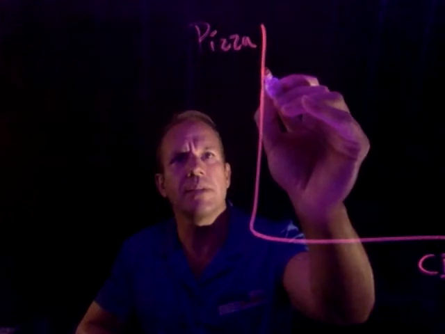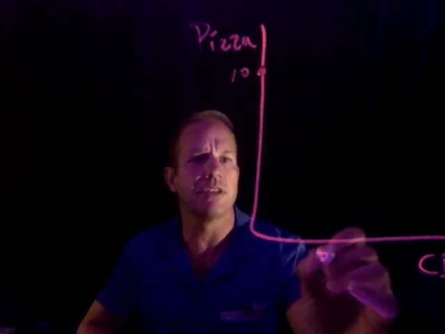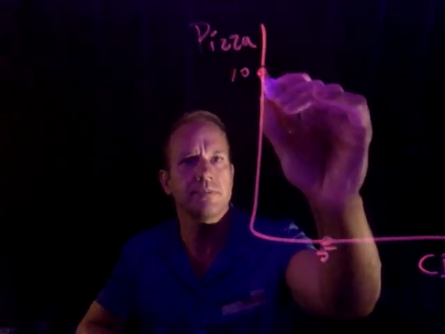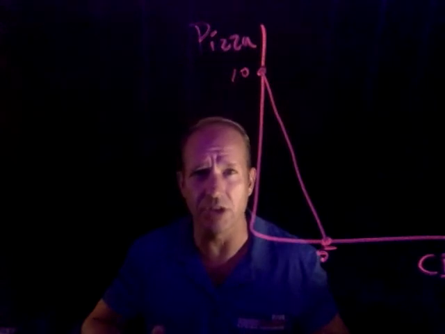I can get 10 pizzas if I get no CDs. I could get 5 CDs if I get no pizzas. That's the cold hard reality I face, called the budget constraint.